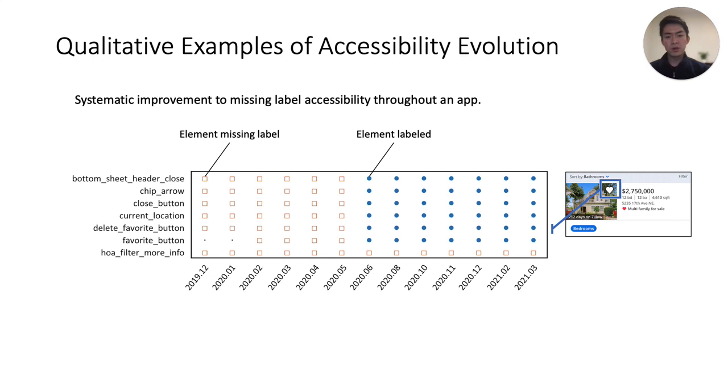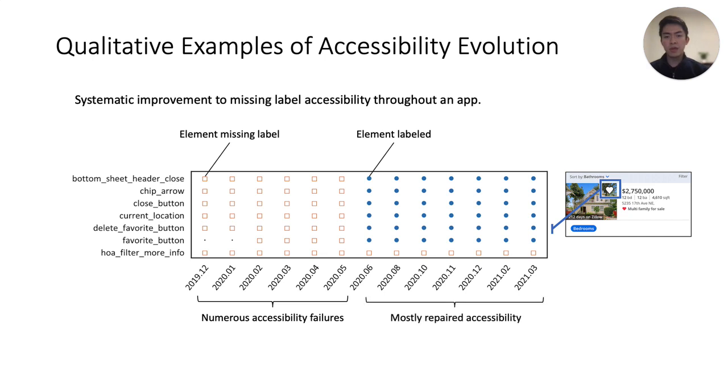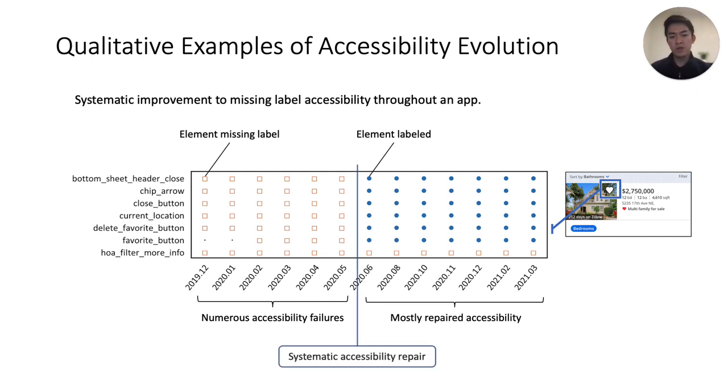Here we see the Zillow home buying app, and we see that there are 7 elements missing labels before June 2020. And after June 2020, 6 of the 7 previously unlabeled elements were now given labels. We classify this behavior as a systematic repair or improvement of accessibility by the app's developers.